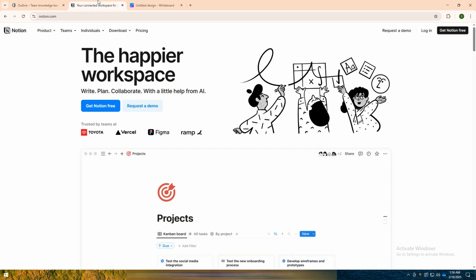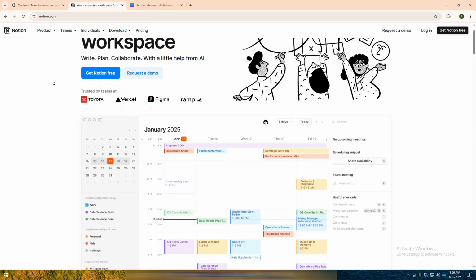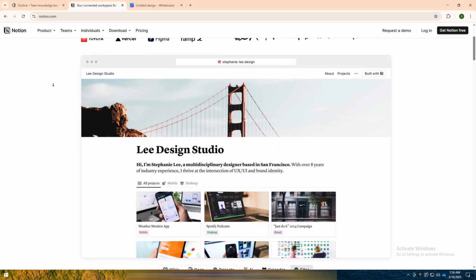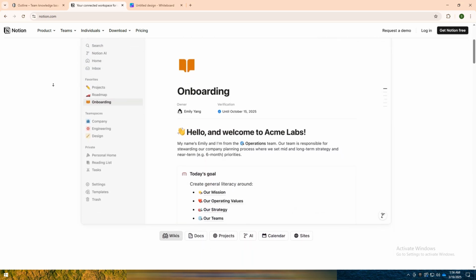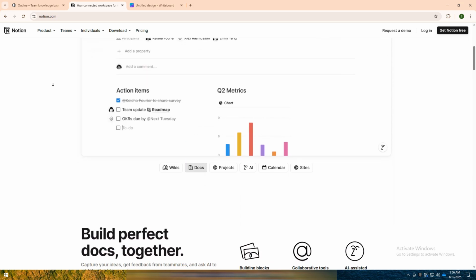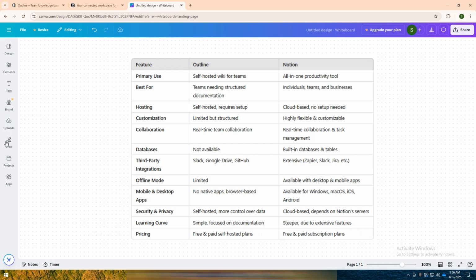On the other hand, Notion is an all-in-one productivity tool that combines note-taking, task management, databases, and collaboration features into one flexible platform. It is widely used by individuals, teams, and businesses for project management, documentation, and workflow organization. I have created a comparison table for you.